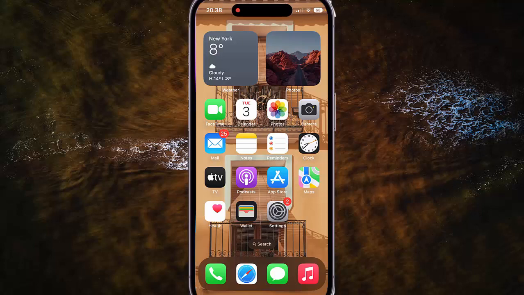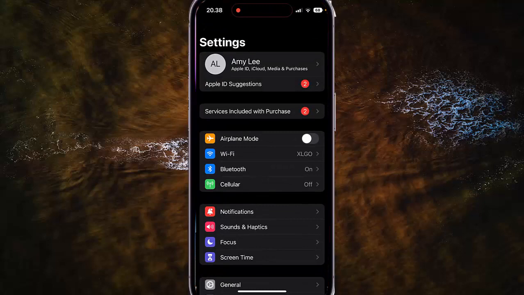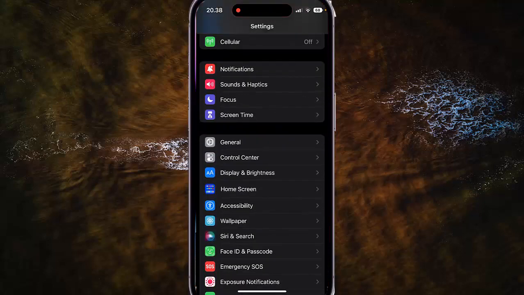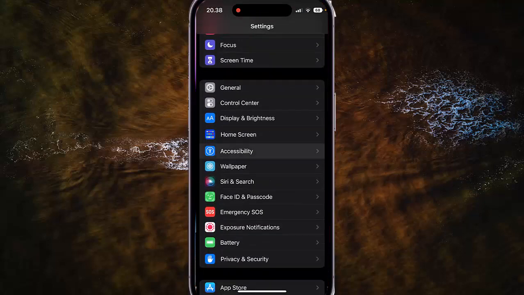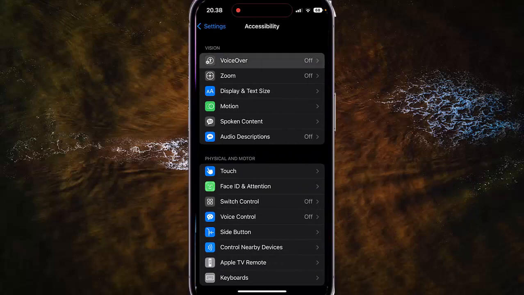To turn on or turn off Autofill Suggestion Selected sound effect when VoiceOver is on. In iPhone 14 Pro, open Settings and then scroll down the screen, find Accessibility. Next, tap Accessibility and then tap VoiceOver,